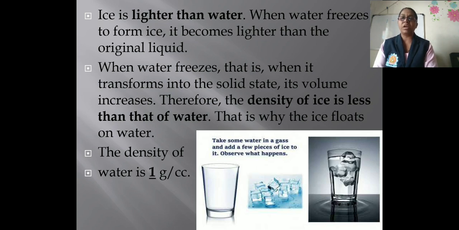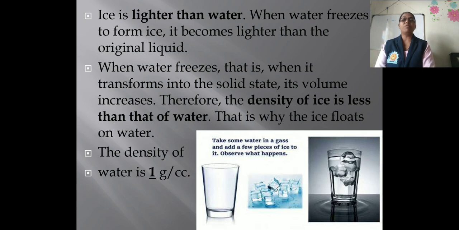You can see that the ice floats on the water. Why does this happen? Because when water freezes, that is when it transforms into ice, its volume increases. Therefore the density of ice is less than that of water, and therefore the ice floats on the water. So this depends upon the density of the ice, which is less.